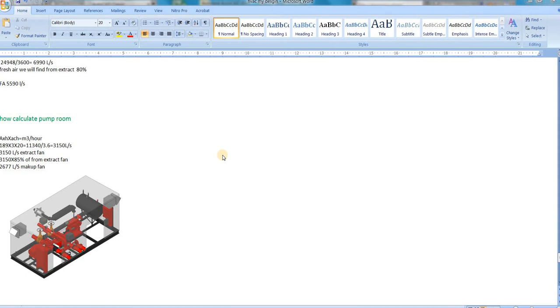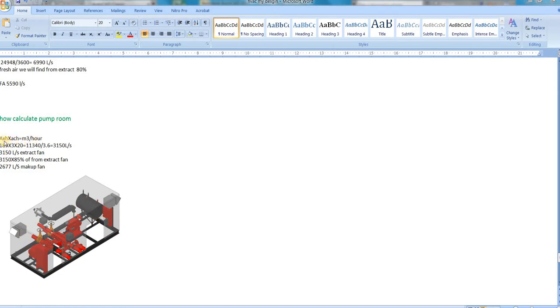Now in this case, this is my pump and this is my pump room. In this pump room there are a lot of pumps. In this area there is one louver here and one louver there. Normally we need to provide the louvers on opposite sides. A 5 meter distance between extract and fresh air is required. Now I will explain how to do this calculation.